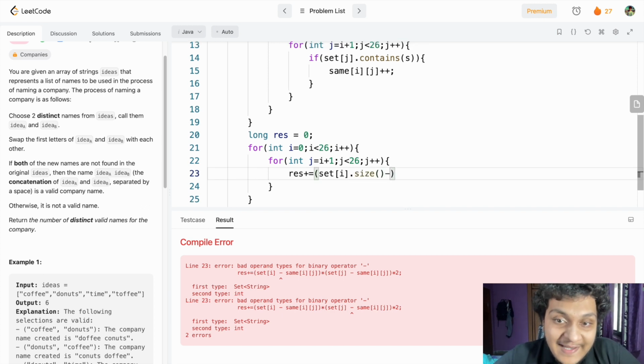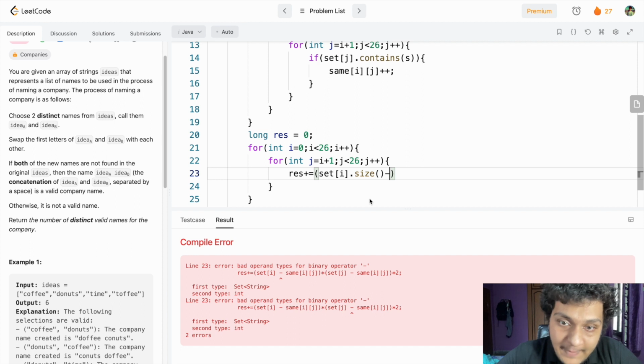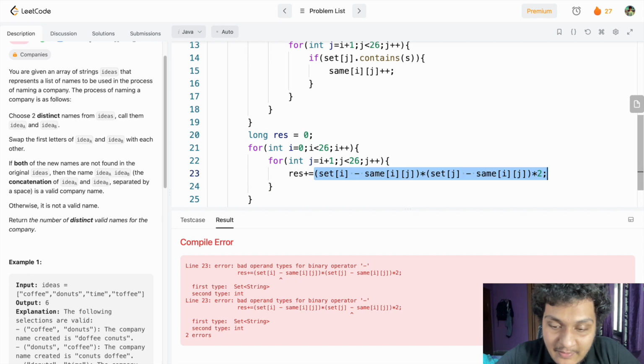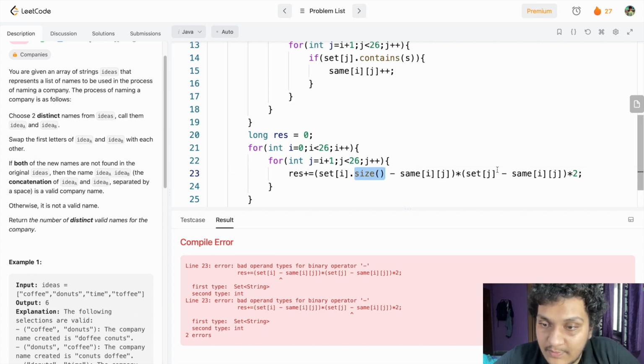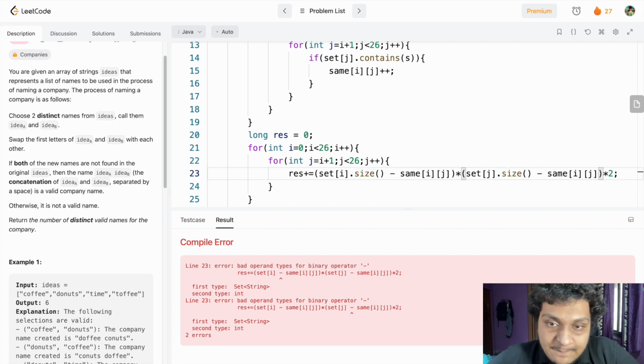The set of I dot size minus. I don't need to write this again. The same thing I have to do here. I hope this is clear. I have to put dot size. Let's see.